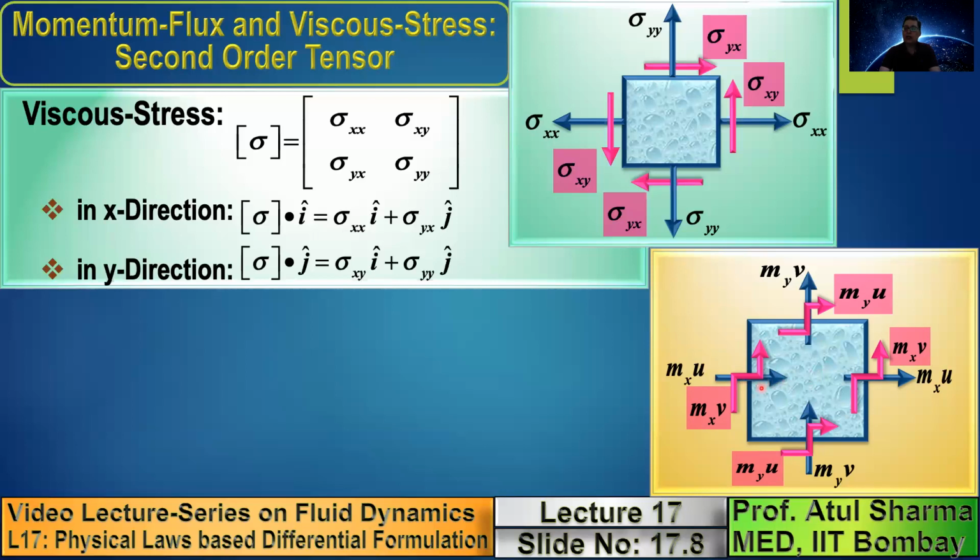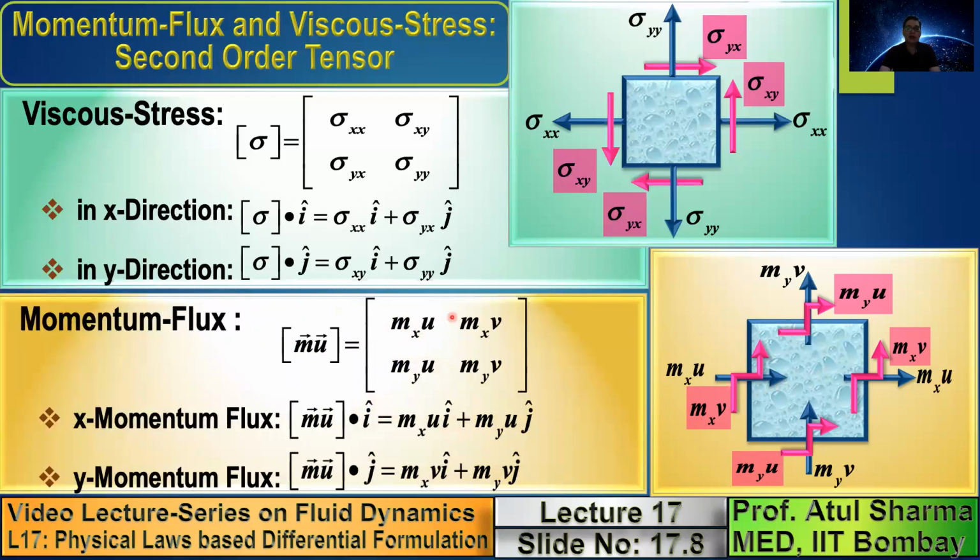So this way you can see that in a two-dimensional Cartesian coordinate system, this m vector u vector, which is a second order tensor, has four components: mxu, myu, mxv, myv. Again, to apply x momentum conservation, you need the x momentum flux. So you take a dot product of this with i, and this is given by the first column, that is mxu i plus myu j, which is given here. And when you want to apply y momentum conservation, you take a dot product with j, then it becomes mxv i plus myv j as shown here.